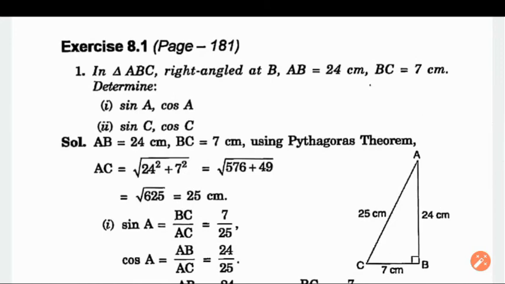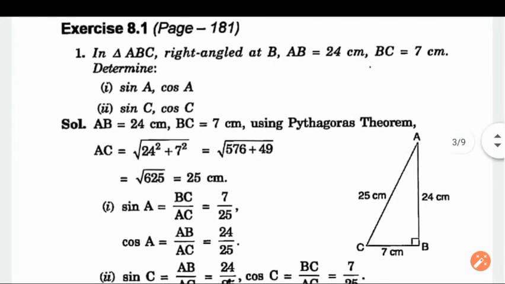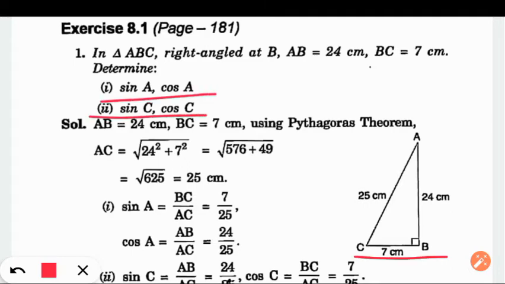So let's start with the basic one. In a triangle ABC, it is right angled at B. The lengths of all the three sides are given: AC, AB, CB. We need to find the value of sine A, cos A, sine C, cos C.